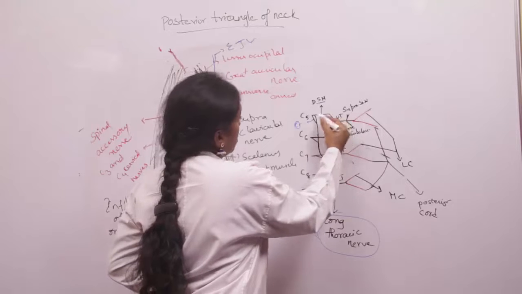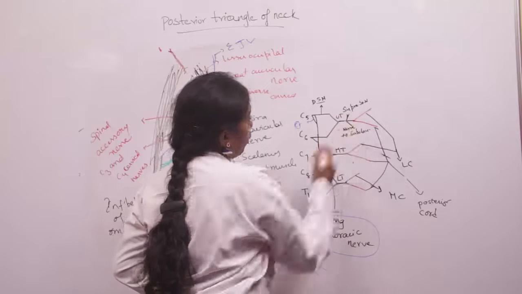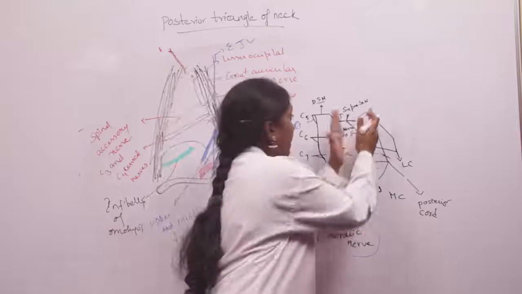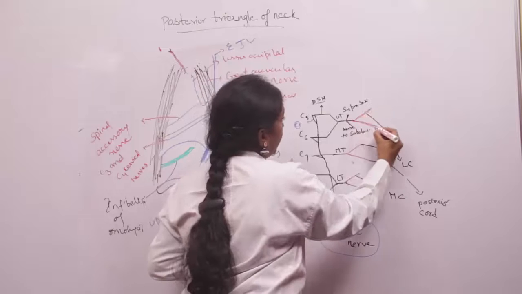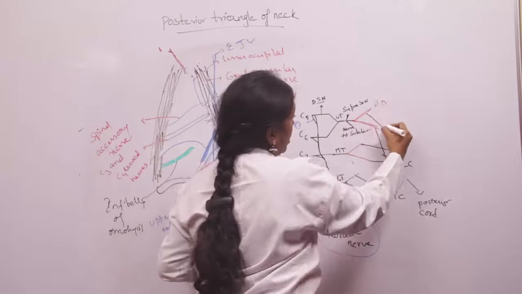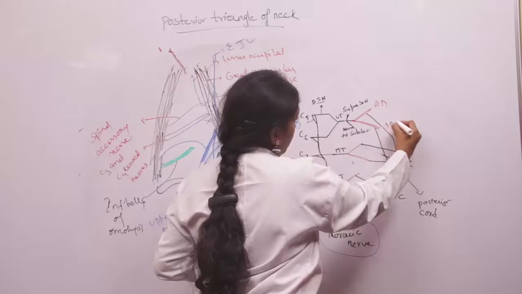So the C5 and C6 roots unite to form the upper trunk. Each trunk again divides into an anterior division and a posterior division. I have marked them in red. This is the anterior division, and this is the posterior division.